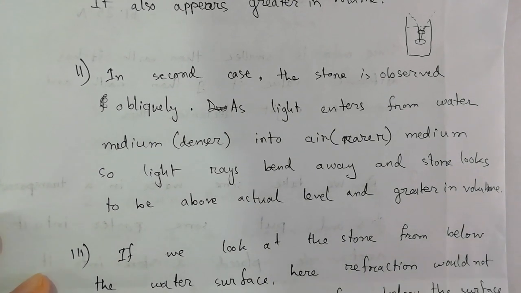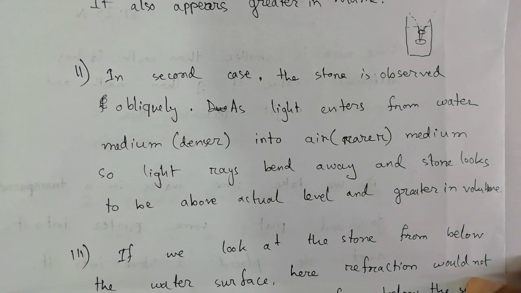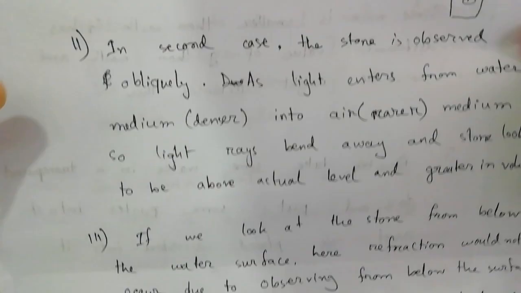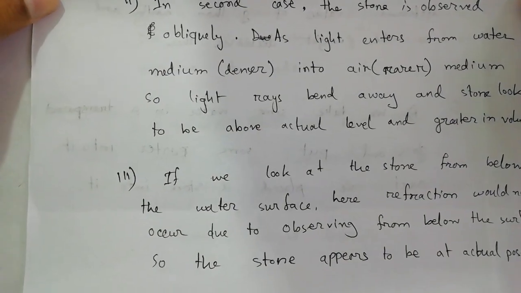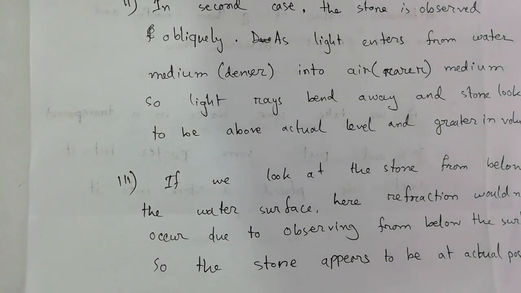You have a model answer presented on the screen, so you can follow it, and you can also take an idea from the experiment and perform it at home, and finally you can write your assignments in your own way. And in the last case, we have to look at a position just below the water surface, like you are watching the stone in the glass from sidewise or from a lower level.